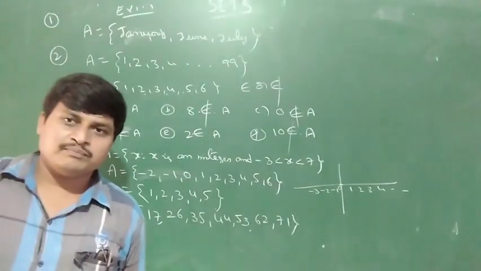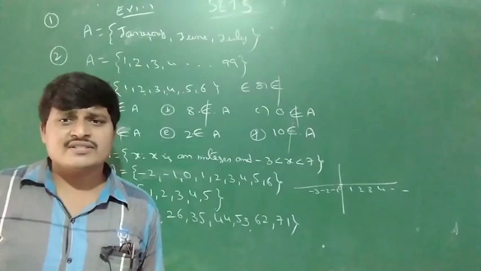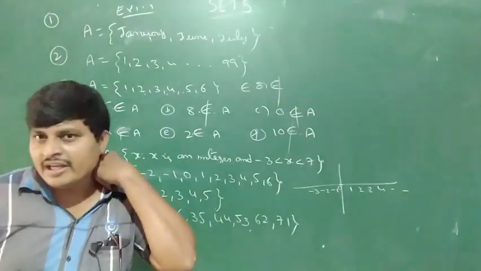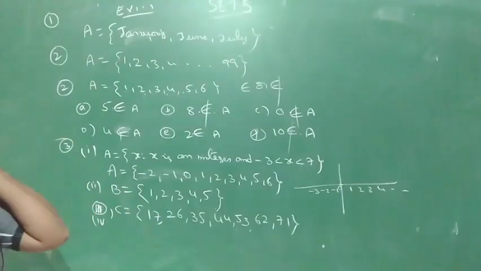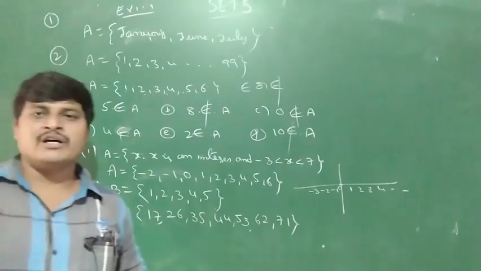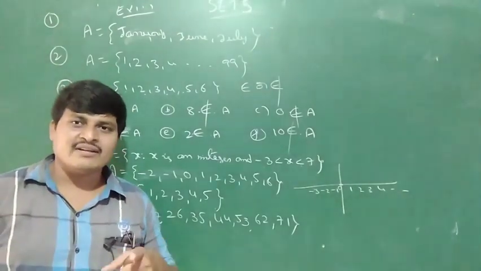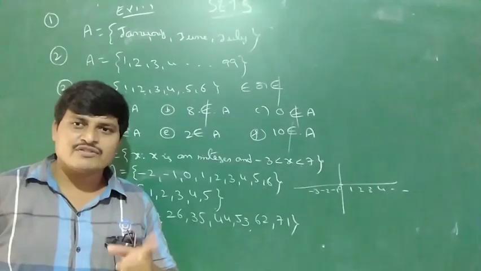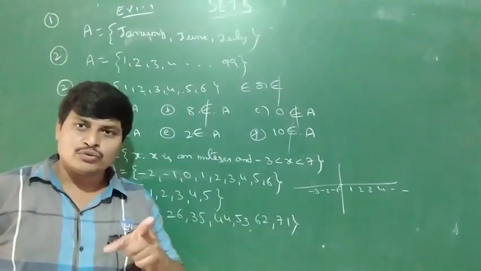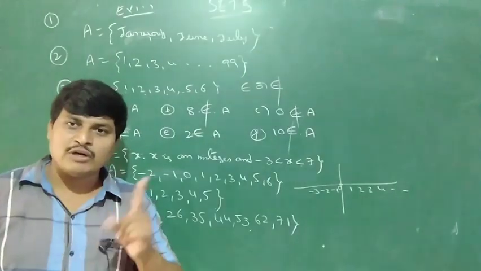A prime number is a number whose only factors are 1 and itself. So 1 is not a prime number. 3 is a prime number. 5 is a prime number. 7 is a prime number; the factors of 7 are 1 and 7. But 4 has factors 1, 2, and 4, so it is not prime.